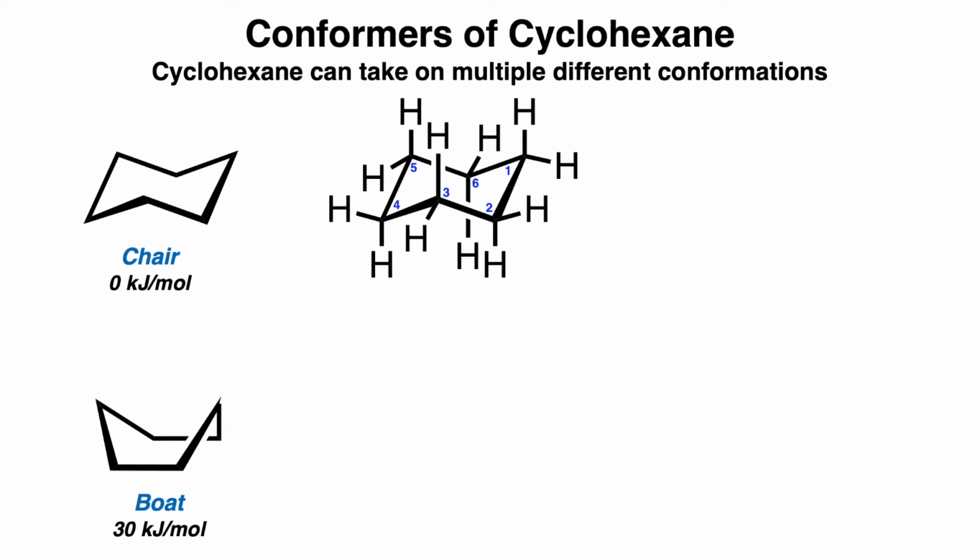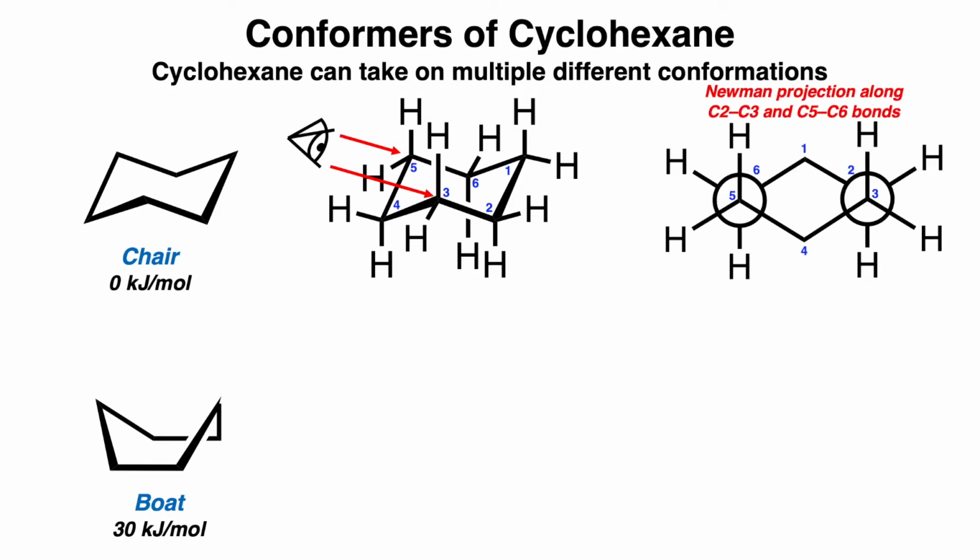We actually can also draw Newman projections of rings, but we just have to look down two specific bonds rather than just one. So let's analyze the C2-C3 bond as well as the C5-C6 bond. You can see that a chair conformation places all of the hydrogens in a staggered Newman projection, which explains why the chair has the lowest energy.